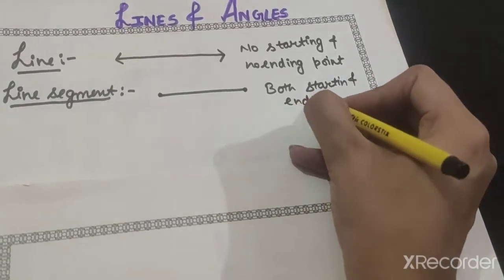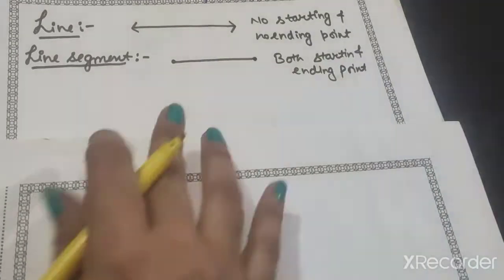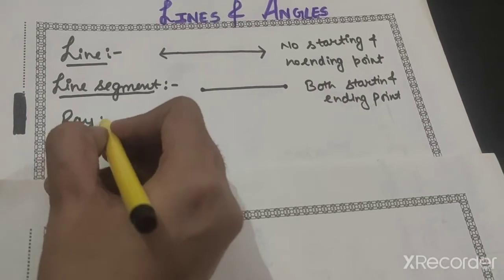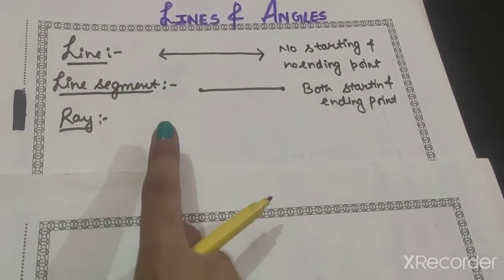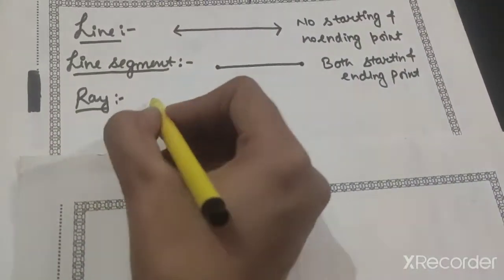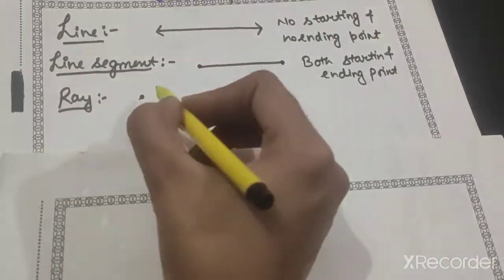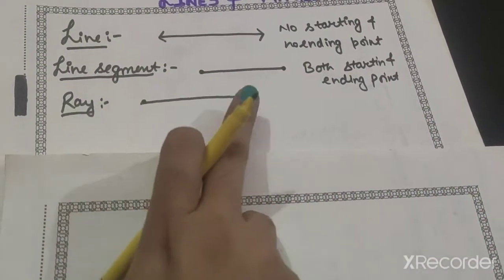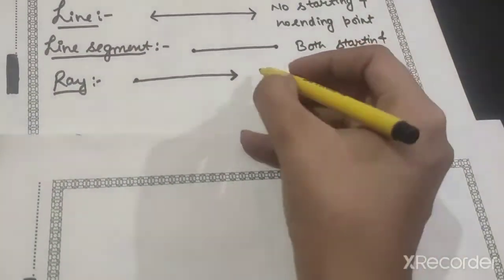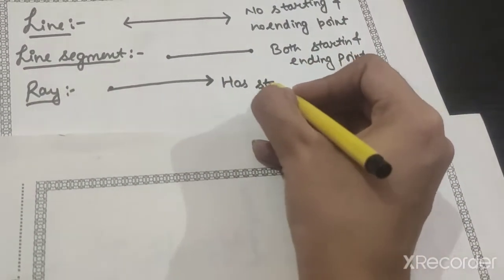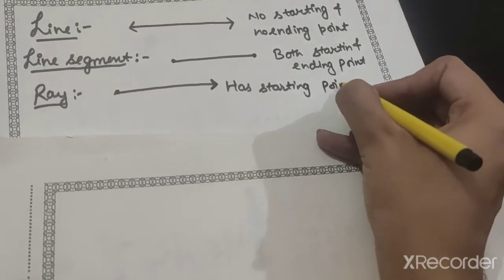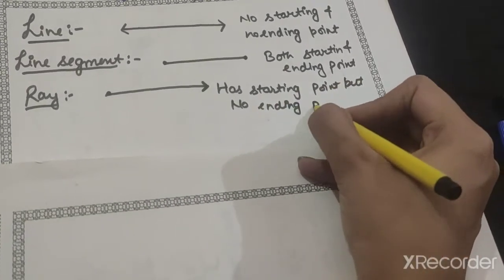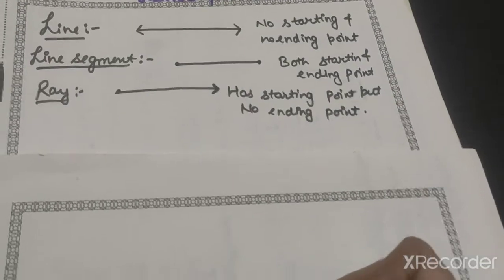Now come to another definition, that is, what do you mean by a ray? A ray has one starting point. A ray doesn't have any ending point, so it has a starting point, so let us represent it like this, but it doesn't have any ending point, so I will represent an arrow here. Why am I representing an arrow here? Because a ray has no ending point. It has a starting point but no ending point. These are the basic definitions of line, line segment and ray.